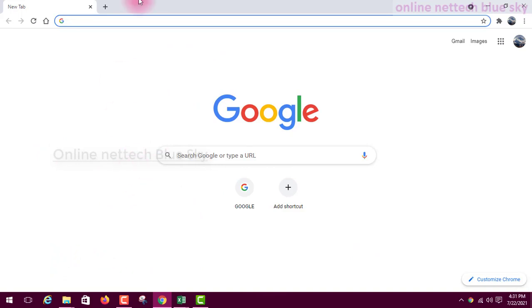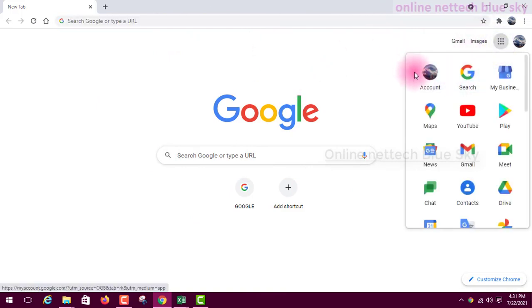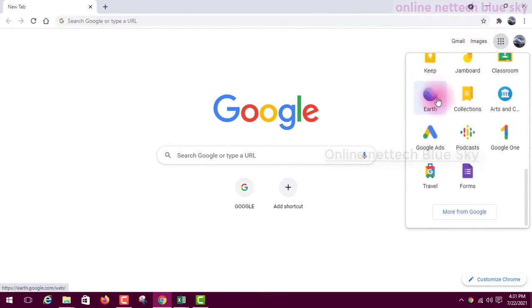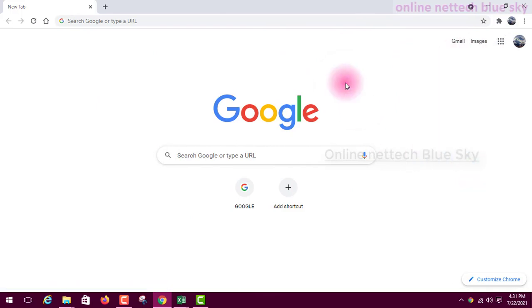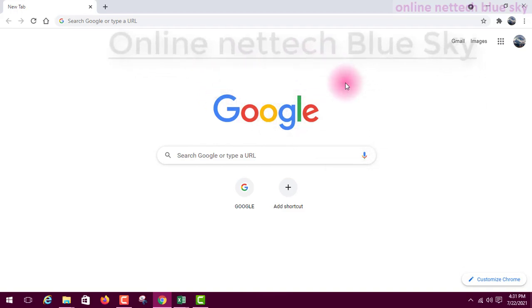So you can see this type of browser, and on the right side, in the corner, you can see these are Google products. So what are Google products, and why did Google create this type of product? Because Google is a very good and the largest company in the world, and the first service the Google company started was Gmail, meaning an email system, and after that, one by one, a blogging system and many different types of services.